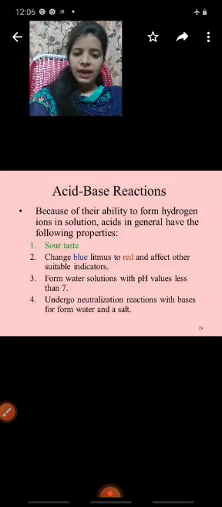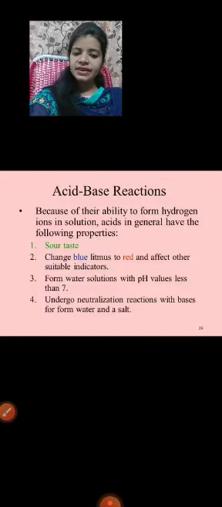Because of their ability to form hydrogen ions in solution, acids in general have the following properties. I will repeat again. What are the acid-base reactions? Acids have a sour taste. Base is nothing but it has a slippery feel. So acid changes blue litmus to red. Is it right? Acid is nothing but blue to red and base is nothing but red to blue.